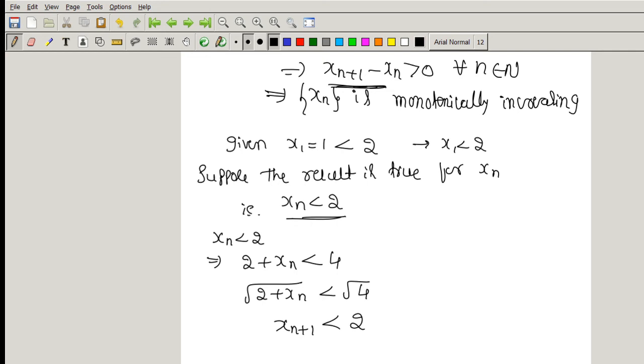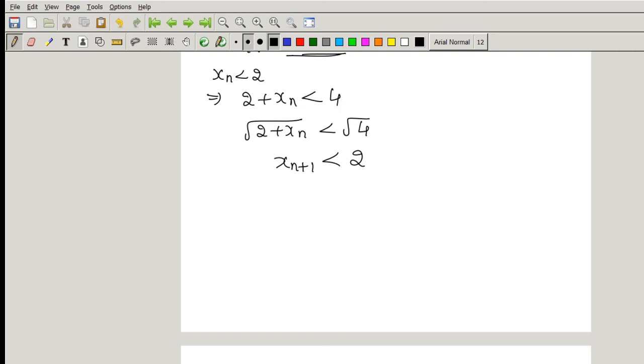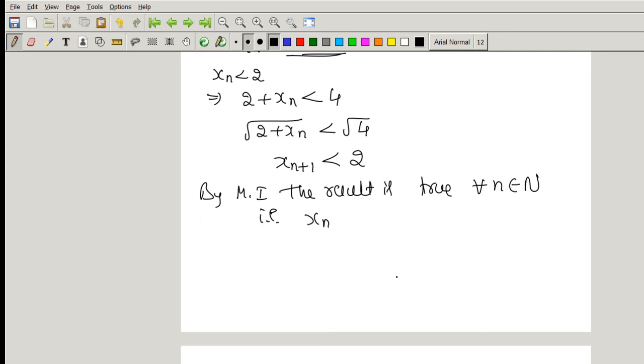Therefore, by mathematical induction, the result is true for all n belongs to natural numbers. That is, xn less than 2 for all n. This is the definition of bounded above. If every term in a sequence is less than some real number, then the sequence is said to be bounded above.